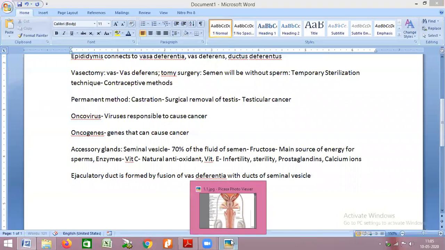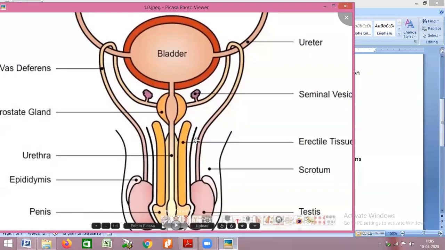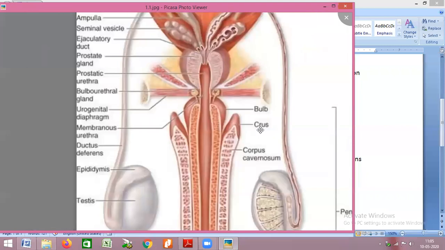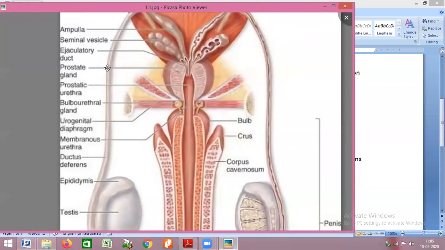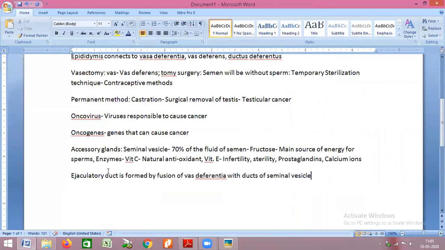Now, this particular ejaculatory duct receives a signal from the prostate gland, the fourth one on the left hand side. This prostate gland is present just below the urinary bladder. Prostate gland is present below the urinary bladder and it is your second accessory gland.